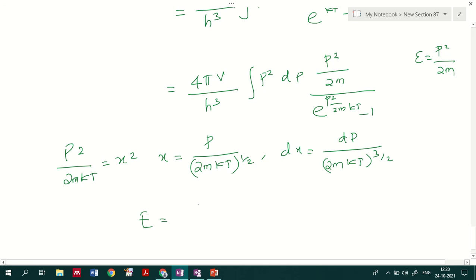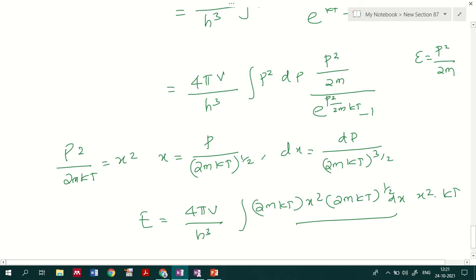Now if I substitute that back into the equation, I get 4 pi V divided by h cube integral, with 2mkT, x square, 2mkT raised to 1 by 2, dx, x square kT divided by e raised to x minus 1.